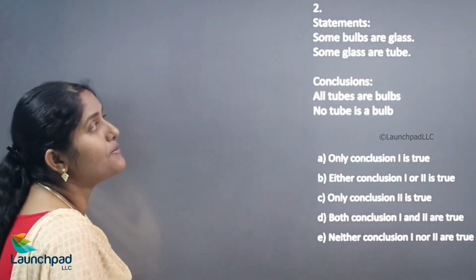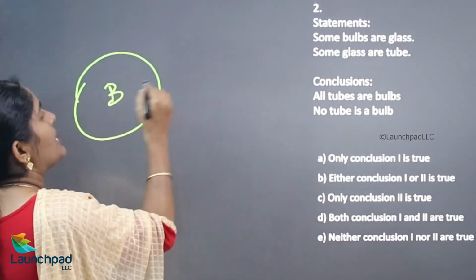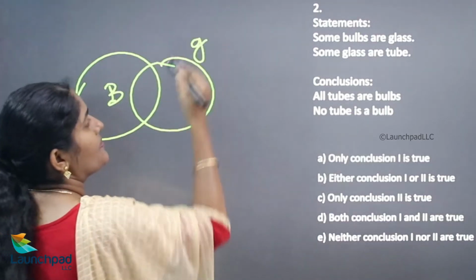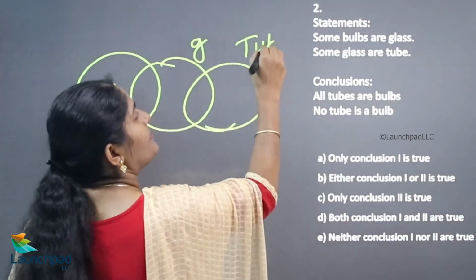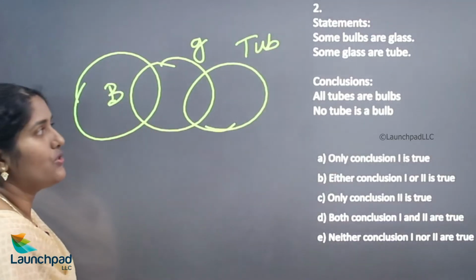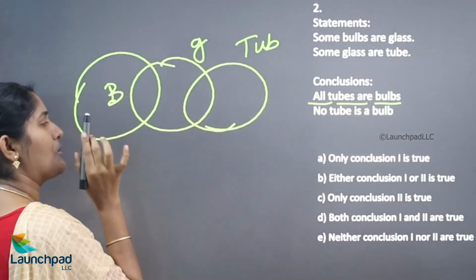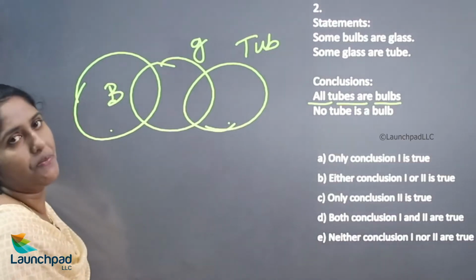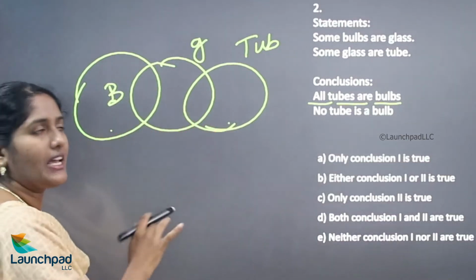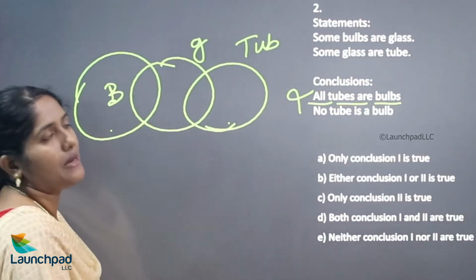Here, some bulbs are glass and some glass are tube. Now, your conclusion is all tubes are bulbs. Is there any relationship between tubes and bulbs? There is no relationship between tubes and bulbs. Hence, the first one is wrong. And the second conclusion, no tube is a bulb.